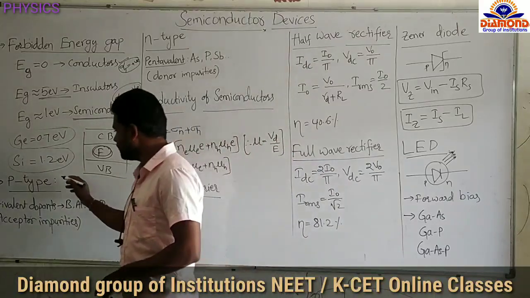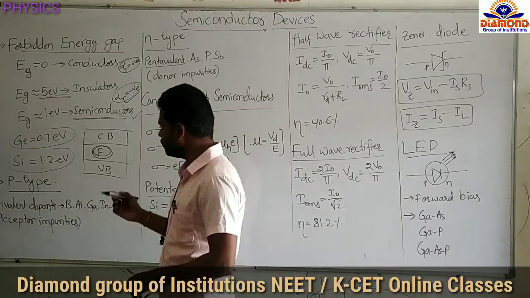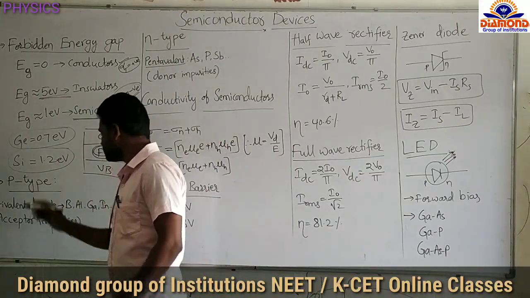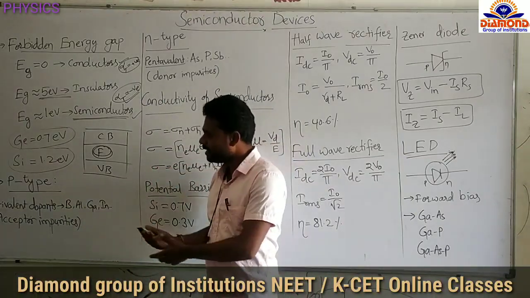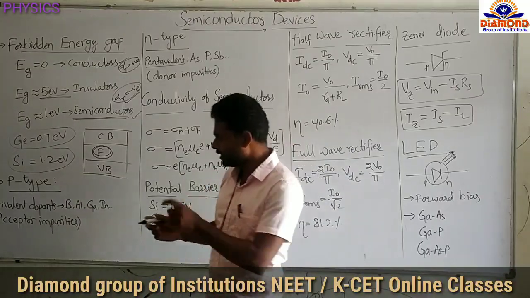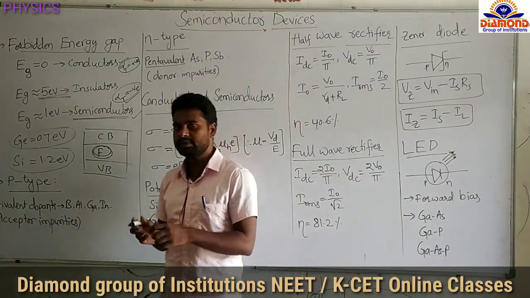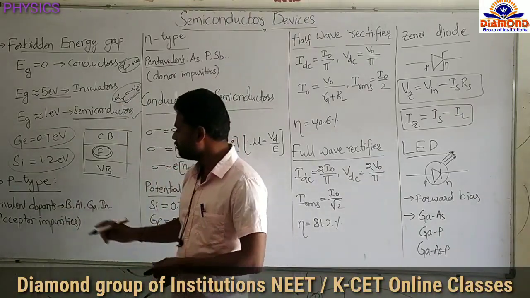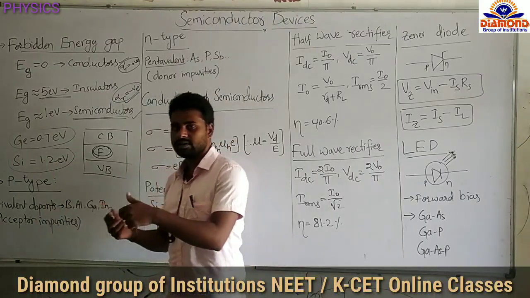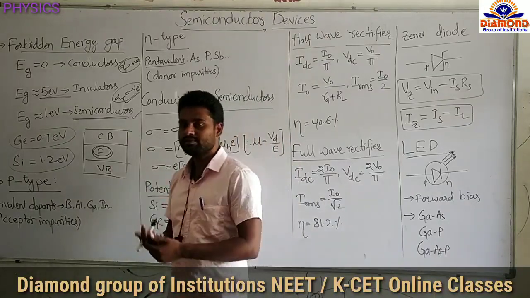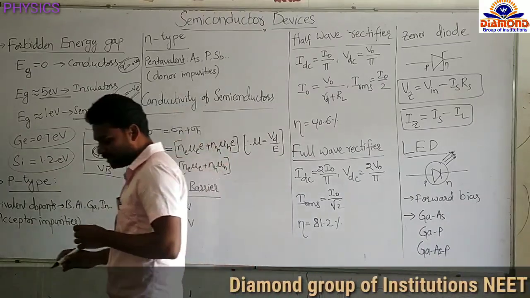Depending on the dopants, we have two types of extrinsic semiconductor: p-type and n-type. A p-type semiconductor is a pure semiconductor doped with trivalent dopants, namely boron, aluminum, gallium, indium, etc. Each trivalent dopant produces one hole, so increasing the number of trivalent dopants increases the number of holes. In p-type, the majority charge carriers are holes. Every trivalent dopant produces one hole and accepts an electron from neighbor atoms, so these are called acceptor impurities. Remember this one.